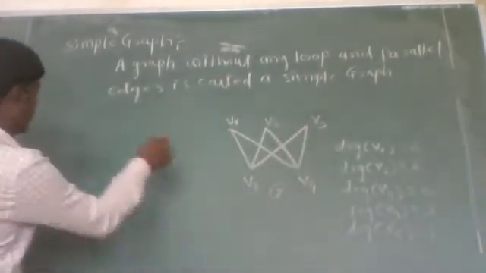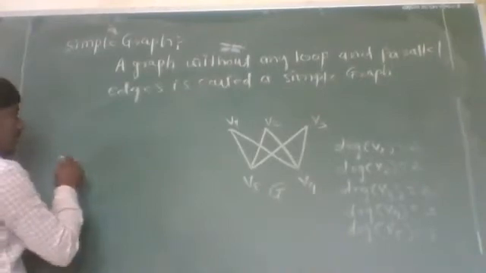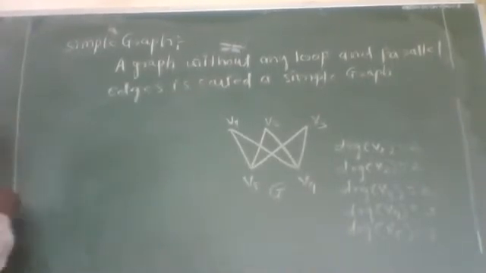Let us check another graph whether it is simple or not.